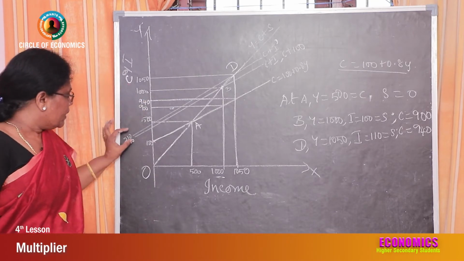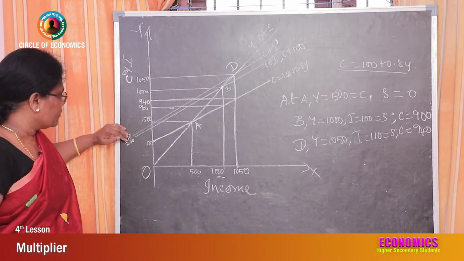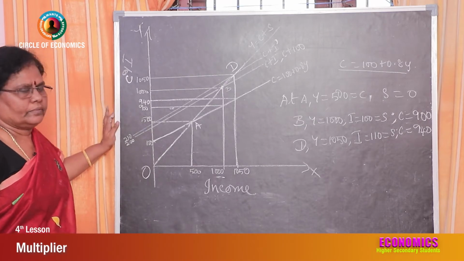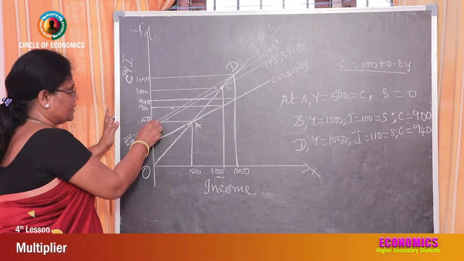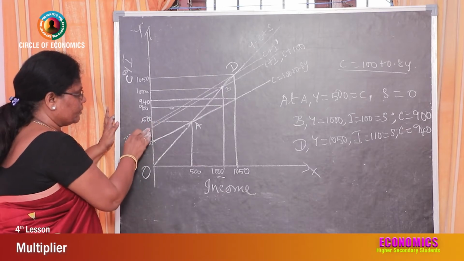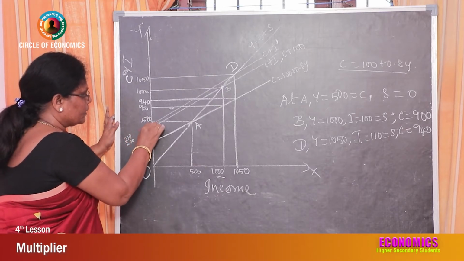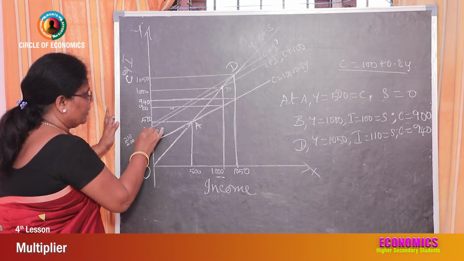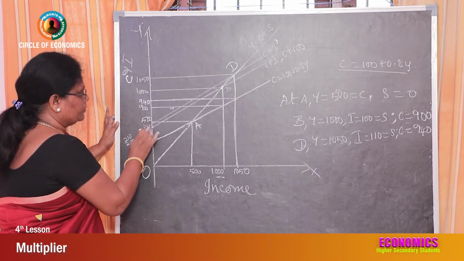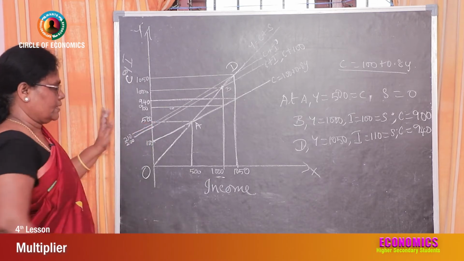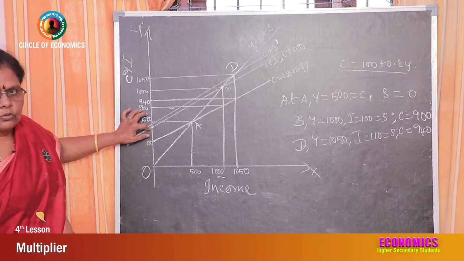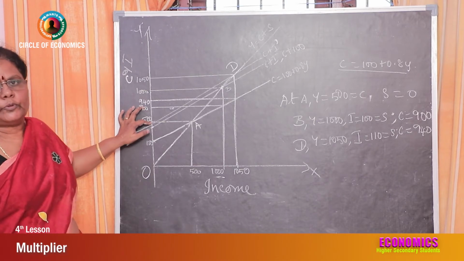So here I have extended the line to write 200 and 210. There is actually no place to write 200 and 210. That is why I extended this line. That means at this point it is 200 and at this point it is 210. Don't get confused about why it is extended.